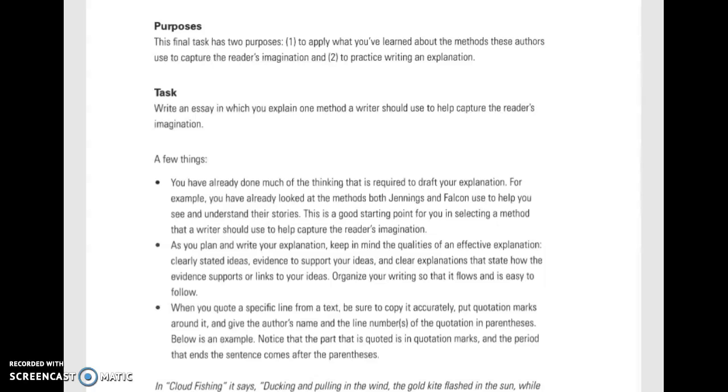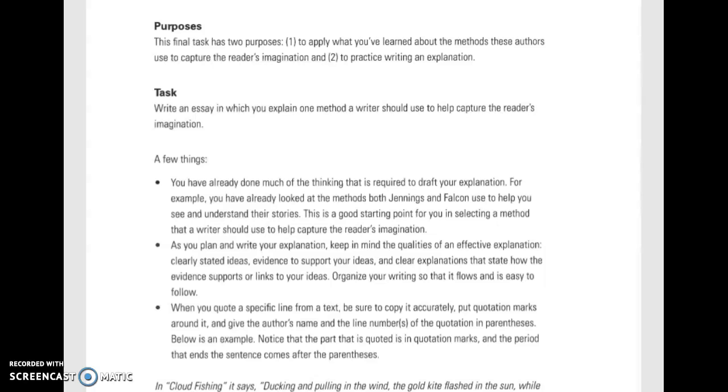The task asks you to write an essay in which you explain one method a writer should use to help capture the reader's imagination. So as we've read these two texts, if you'll think back, we looked at Odd, Weird, and Little and discussed what kinds of tools the author used to help make his writing more interesting. And then for the second story, Cloud Fishing, we did the same. So as you begin to plan for this task and write, there are a few things you should remember.